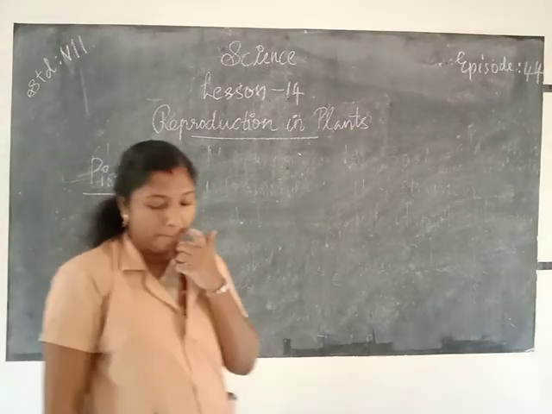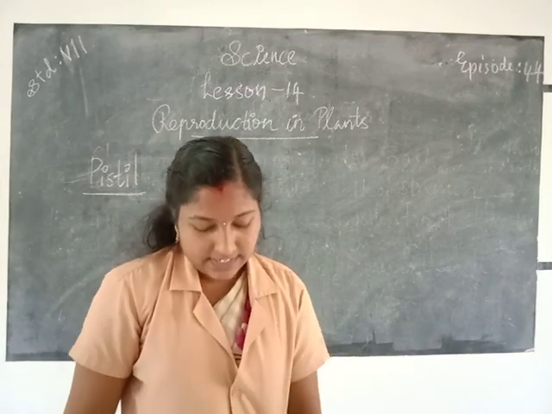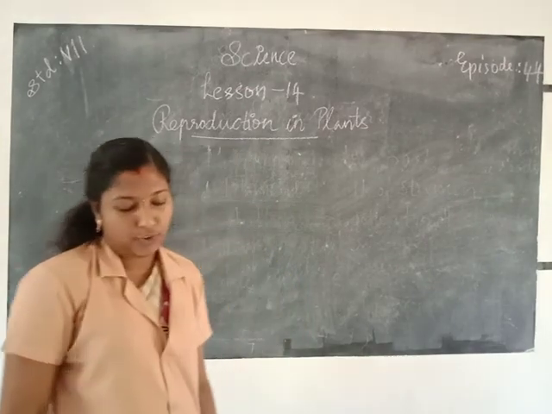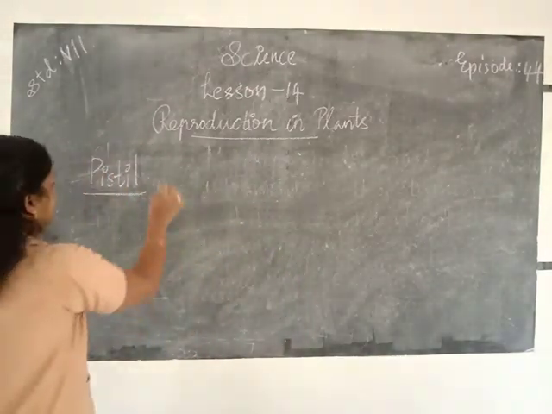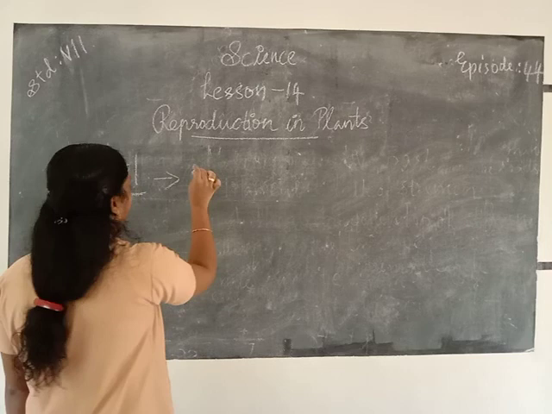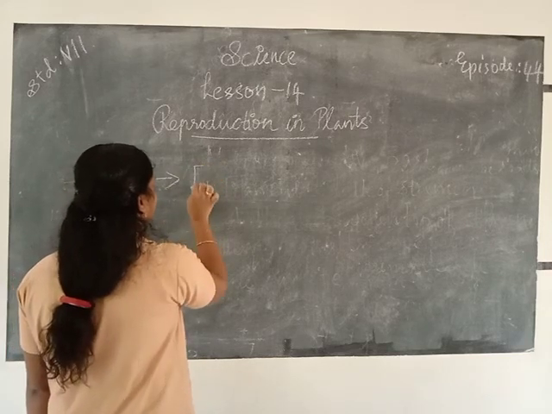Next one, pistil. It is the female reproductive part of a flower. Pistil is the female reproductive part of a flower.